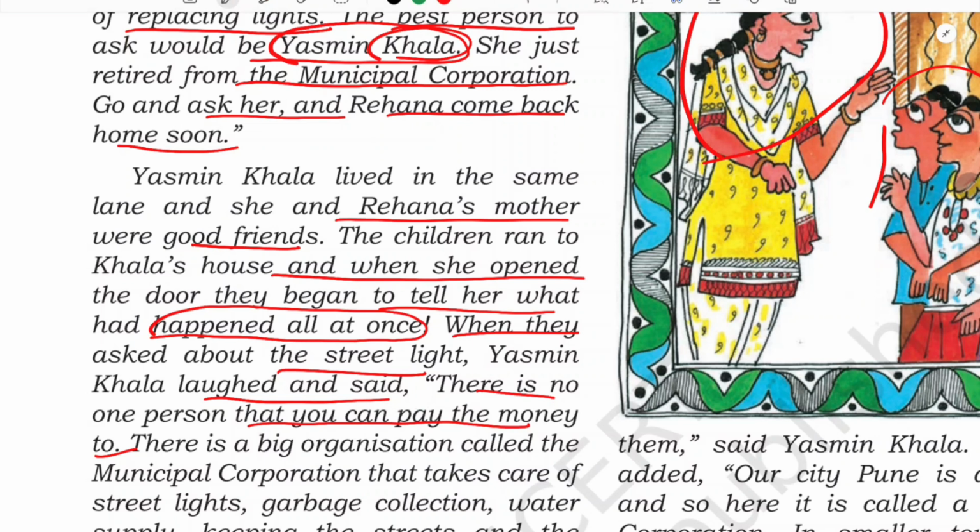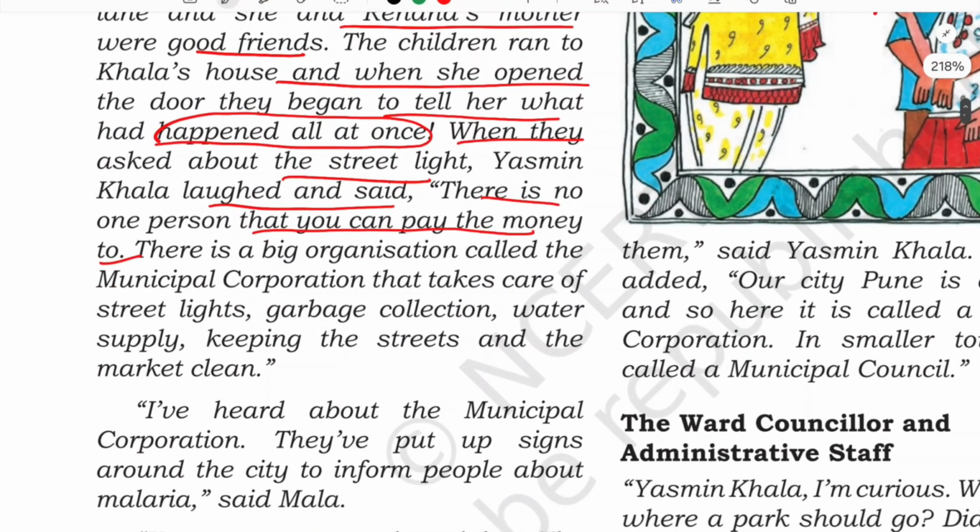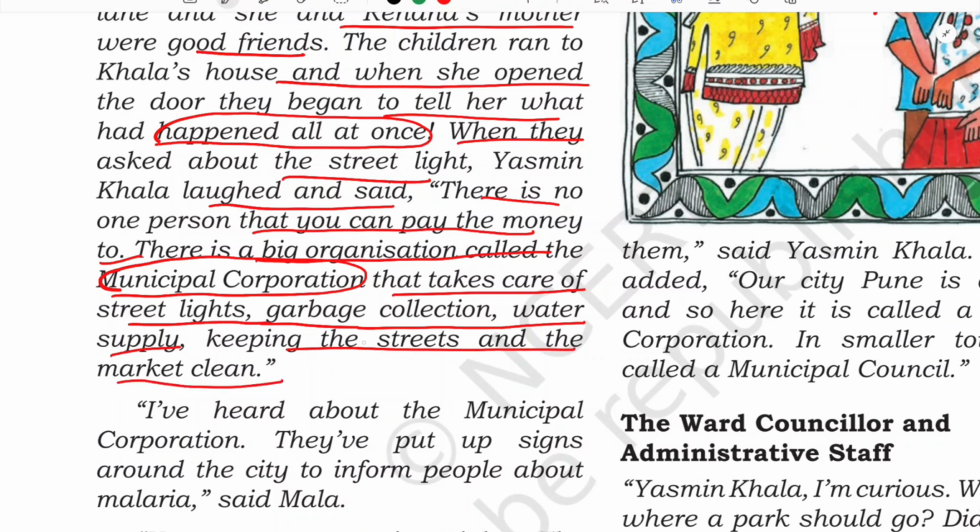Hearing this, Yasmin Khala laughed, because she knew that the children don't know about the organization, isn't it? So now she is going to explain everything to the children, and with them, all of us will learn how an administration works in urban cities, in urban areas. There is a big organization called the municipal corporation, and it takes care of the street lights. Not only street lights, they take care of garbage collection, water supply, keeping the streets and the market clean. All these works are being done by whom? By the municipal corporation, and it is a very big organization.